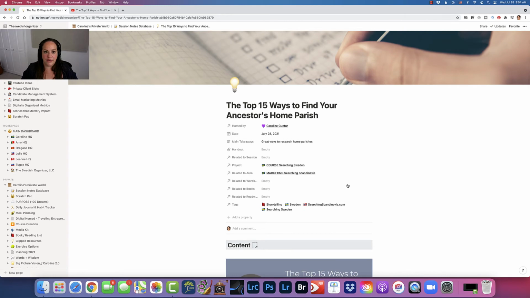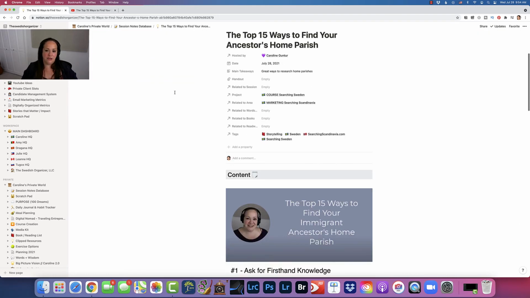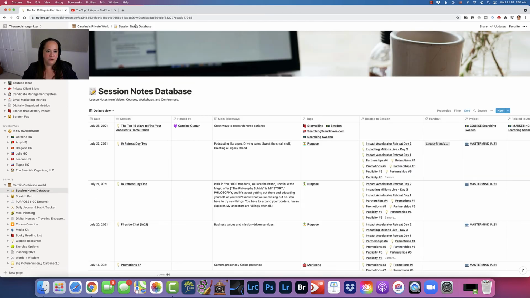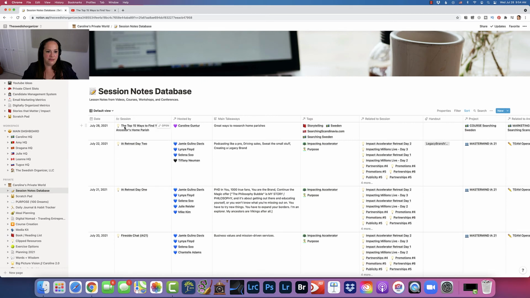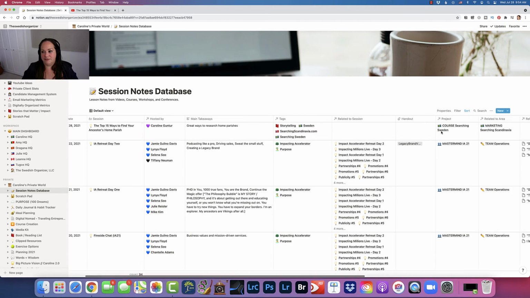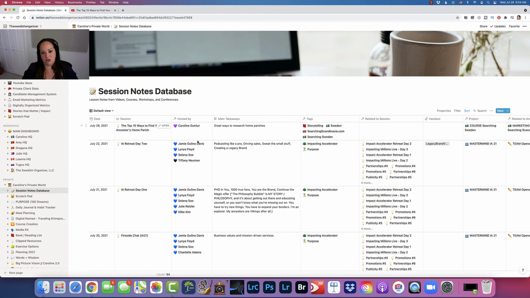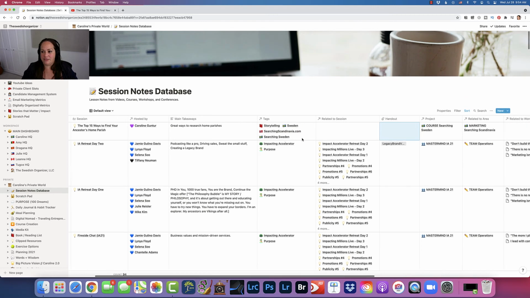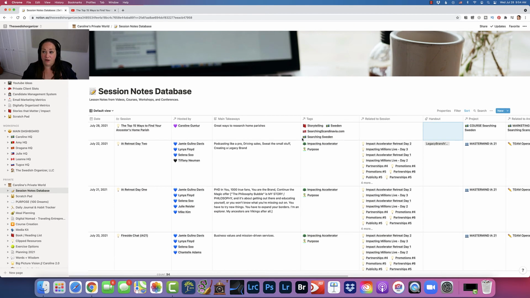So that is how I take notes. And then when I'm done, I just go back here, and now you can see that this note is right here on top. It is not always completely filled out, right? Because some notes will have relations to other notes, some won't. Some will have handouts, others won't. So it's not always 100% filled out everywhere, and that's okay.